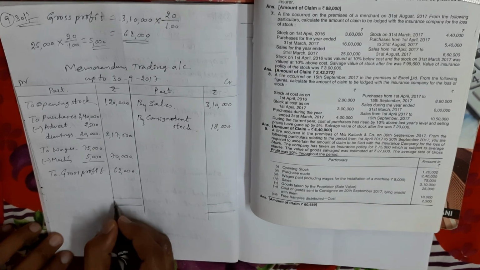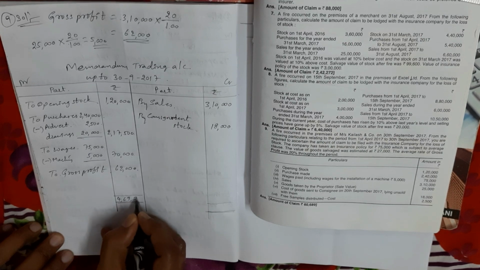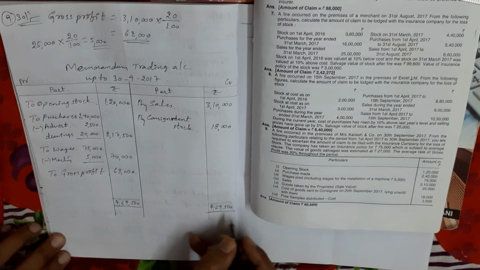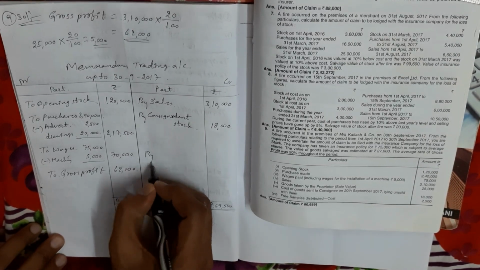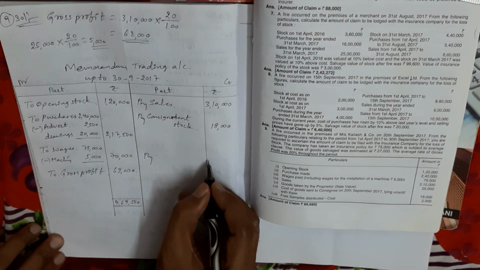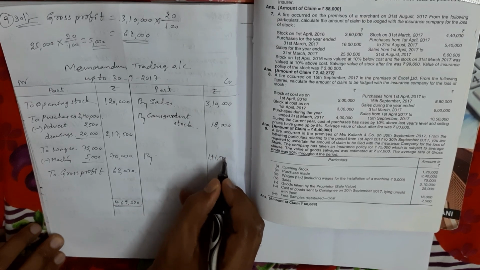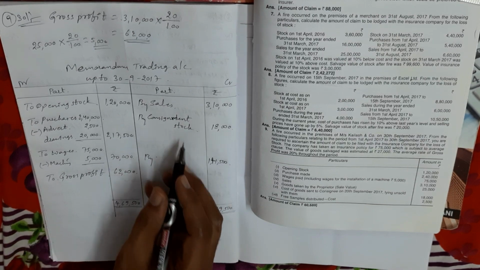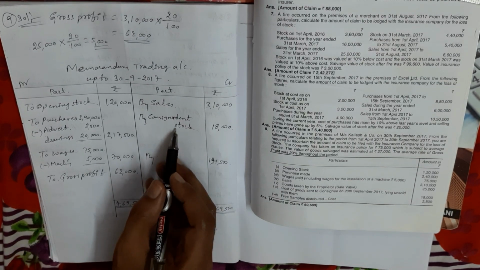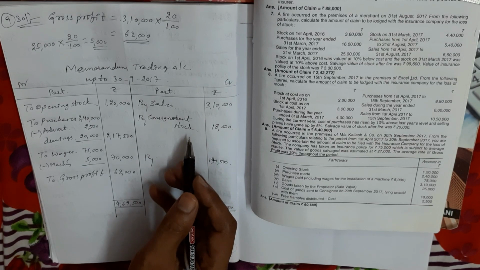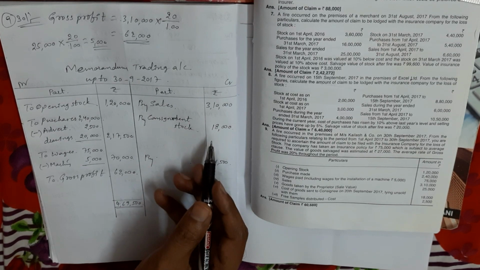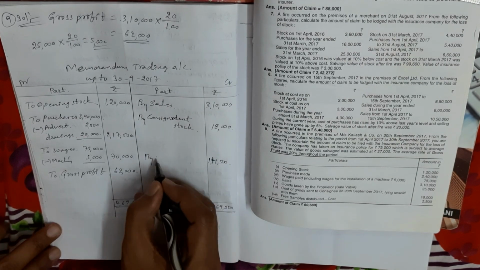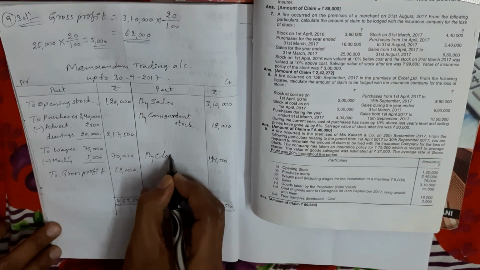So your debit side total is 4,69,500 minus credit side total. So what is the balance? 1,41,500. So my dears, here consignment stock is also unsold stock, but why we are not adding this amount? Because that stock is at the consignee. So that's why we ignore this. We take only the remaining stock as closing stock.